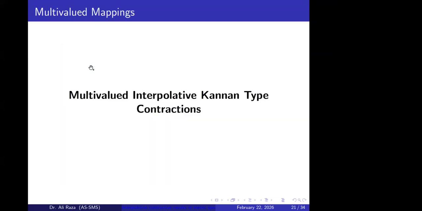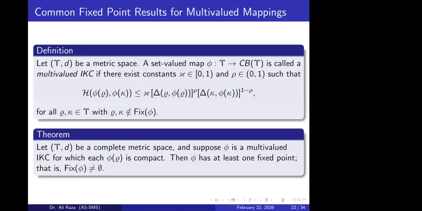Next is the case when we will talk about multi-valued interpolative Kannan type contraction. Before that, all of the results were discussed for single valued mappings, where a mapping moves from the same set to the same set, or the same metric space to the metric space. But next we will move toward the existence of fixed points in the case when the corresponding mappings are set valued, or multi-valued. Here we need a different type of extension of that result, and obviously these extensions exist for the case of Hausdorff distance structures.